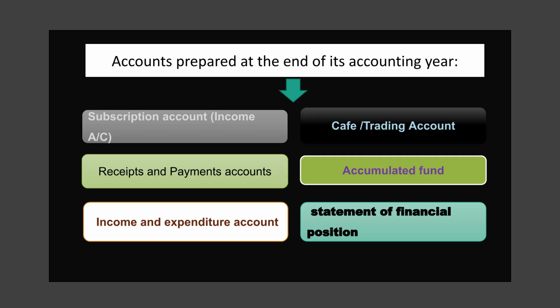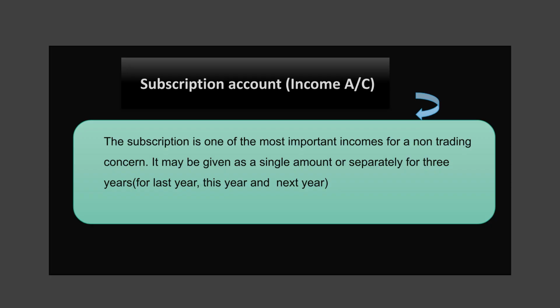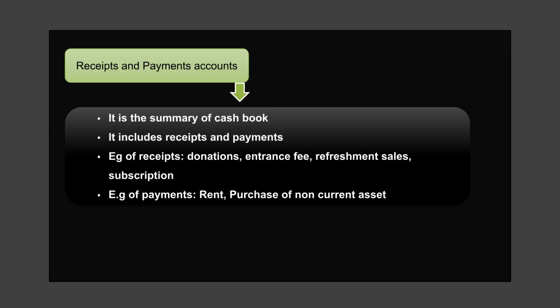At the end of the accounting year, non-trading concerns prepare several accounts: subscription account, receipts and payments accounts, income and expenditure account, cafe/trading account, accumulated fund, and the statement of financial position. The subscription is a crucial income source for a non-trading concern. It may be received as a single amount or separately for different years: the last year, this year, and the next year. Receipts and payments accounts are a summary of the cash book, including both receipts and payments. Examples of receipts are donations and subscriptions, while payments include rent and asset purchases.